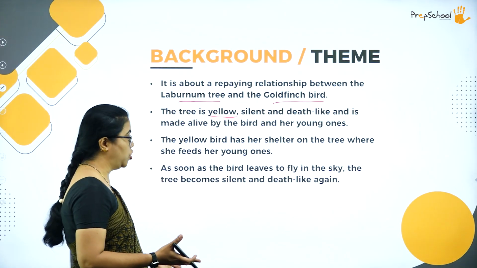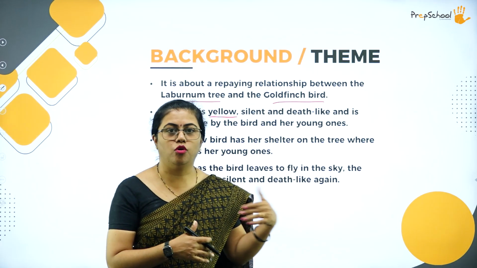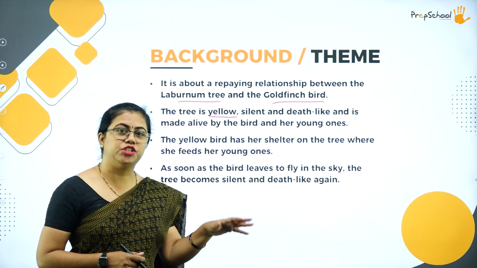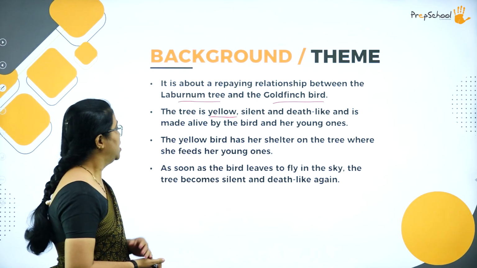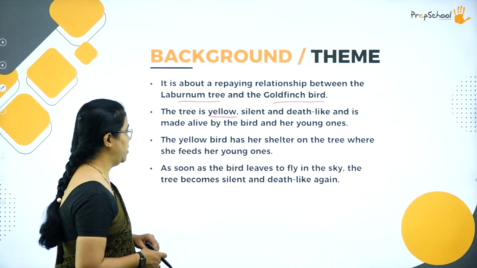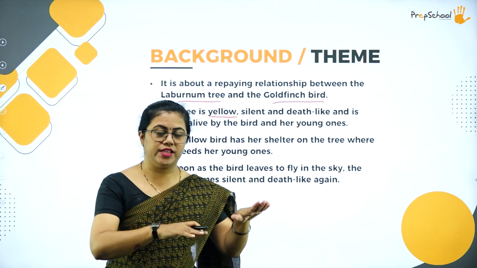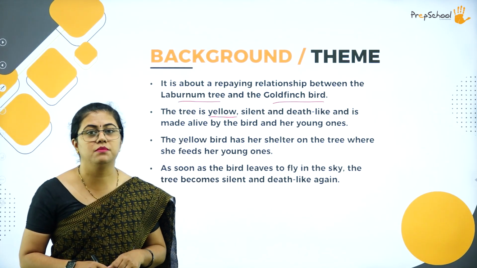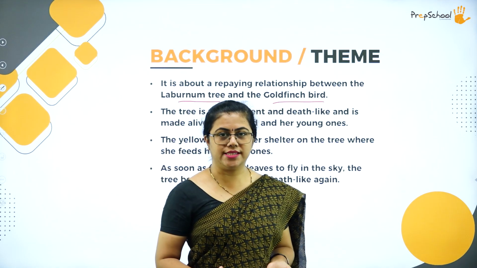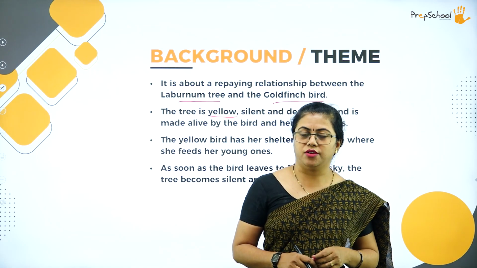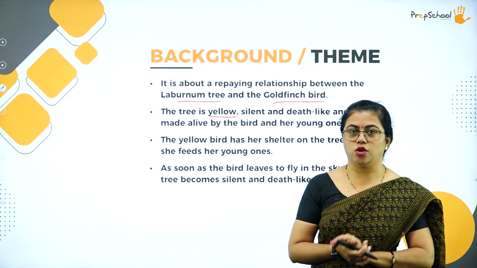It doesn't have life at all. And this is made alive by the bird and her young ones. The goldfinch bird has a nest over there, and she makes this tree very lively. That is what the poem is all about. This yellow bird has her shelter on the tree where she feeds her young ones. Then as soon as the bird flies off from the tree, again this laburnum tree becomes death-like. It becomes very quiet. As the goldfinch bird comes to the tree, the tree is alive. As the goldfinch bird flies away, the tree is again in eerie silence. So this is the total gist of the poem.